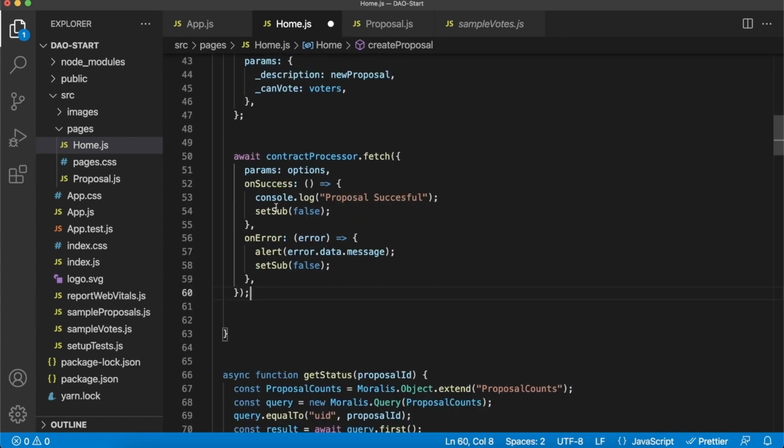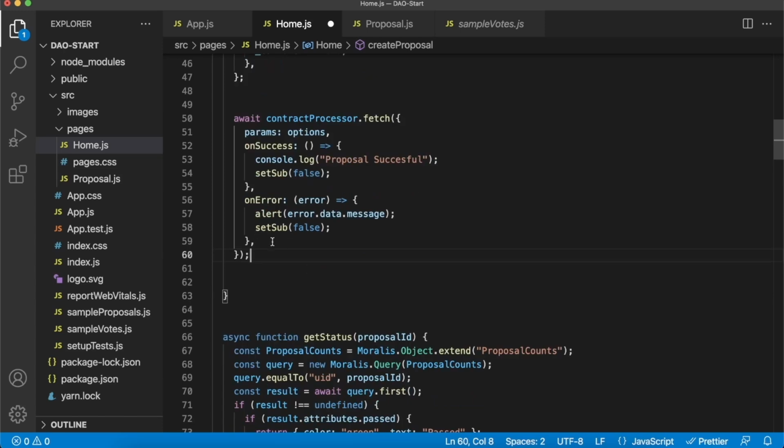And if it's successful, we console log the proposal was successful, and we set submit state to false because we're not submitting our contract interaction anymore. And if there's an error, we again alert the user on what the error was. And most likely the reason for this error will be that they don't hold an NFT token and can't actually create a proposal on this DAO. And of course, we also set the submitting state of our contract interaction to false here as well.